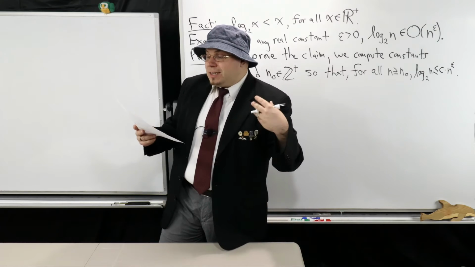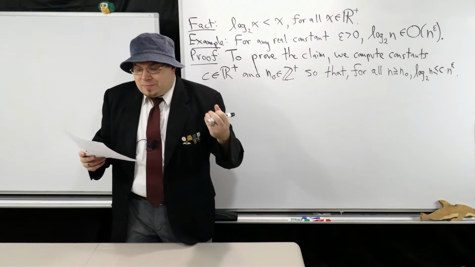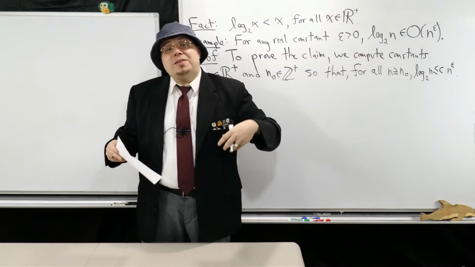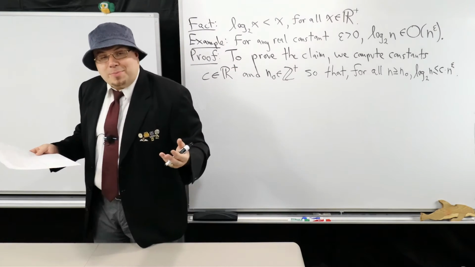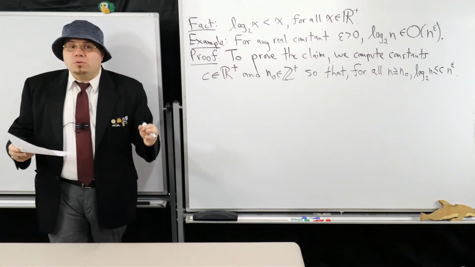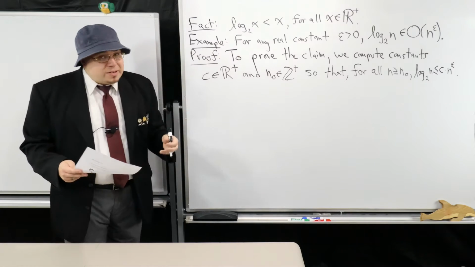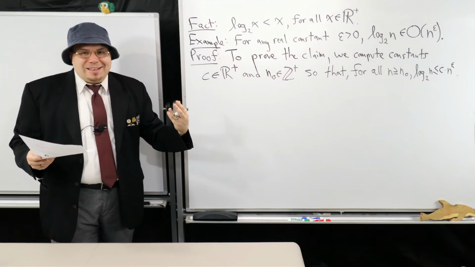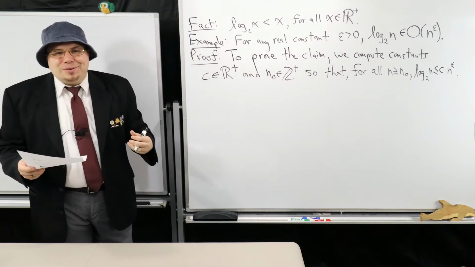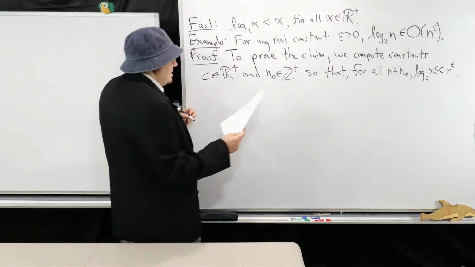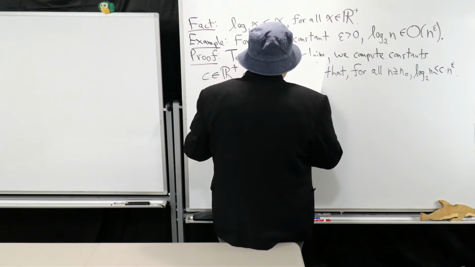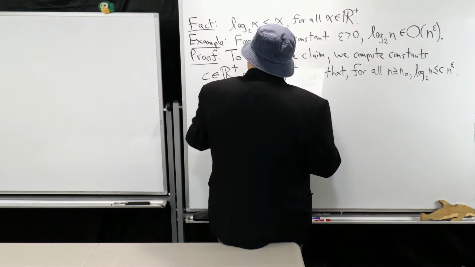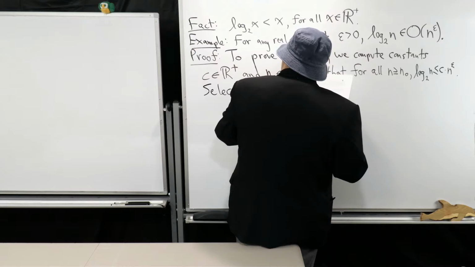So I'm going to select a c, and you'll see why I'm going to pick this particular c in a moment. I'm going to actually invoke a couple of things that we've seen in the past. We're going to be using the power rule of logarithms to prove this claim. And by using that, you're going to get an intuition quite quickly of one little trick I'm going to do with exponents. So check this out. This is actually going to be quite nice and slick. I'm going to select c equal to 1 over epsilon.